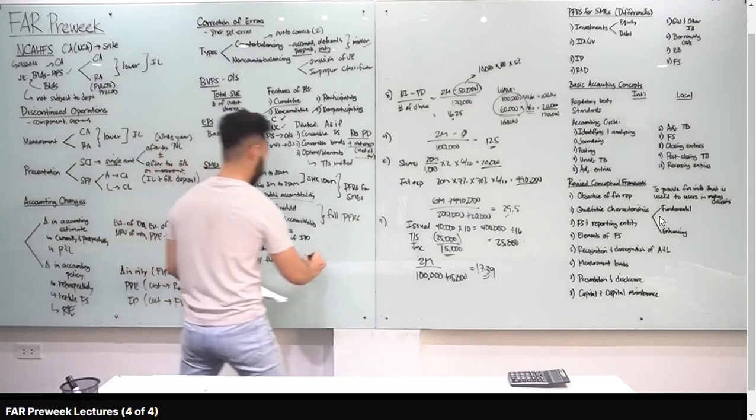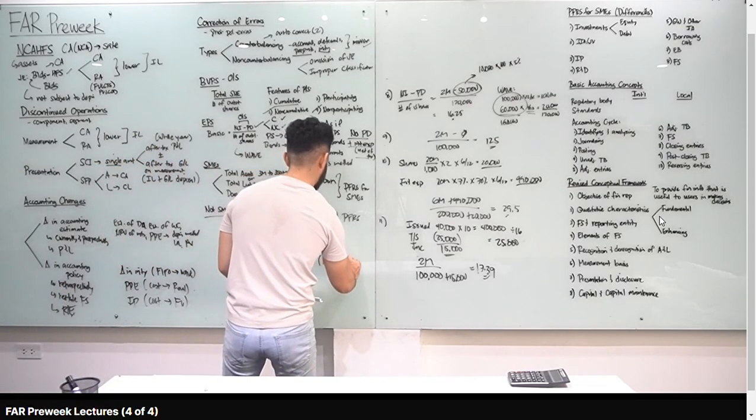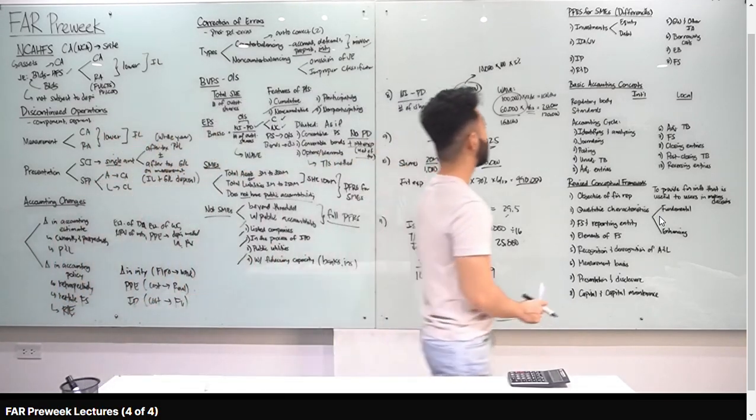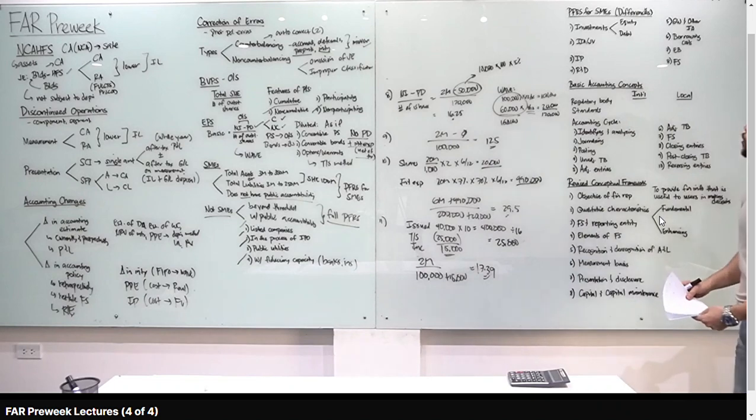With fiduciary capacity, for example, banks and insurance companies. So pag ganyan, automatic, full PFRS yan. Okay? Now, sir, ano yung differences between PFRS for SMEs and full PFRS? So ito yung differences niya.